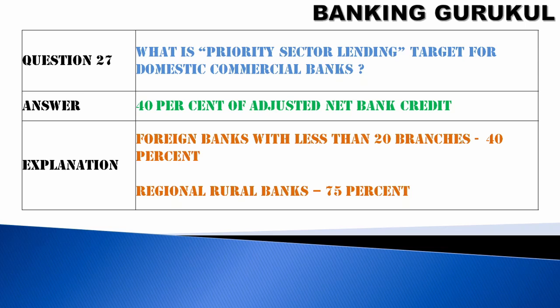Question number 27. What is the priority sector lending target for domestic commercial banks? Answer is 40% of adjusted net bank credit. So commercial banks have to maintain 40% for priority sector lending. Foreign banks with less than 20 branches have to maintain 40% towards priority sector lending. Regional rural banks, 70% of their loans should be allocated to priority sector lending.